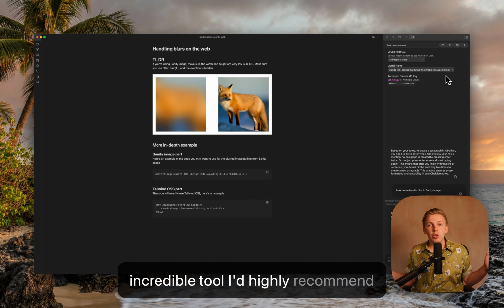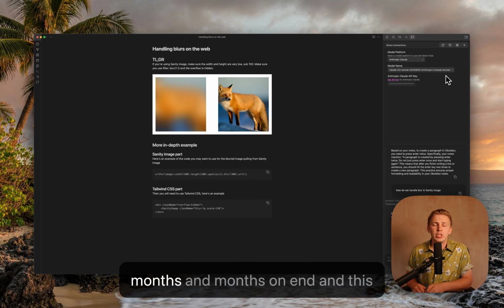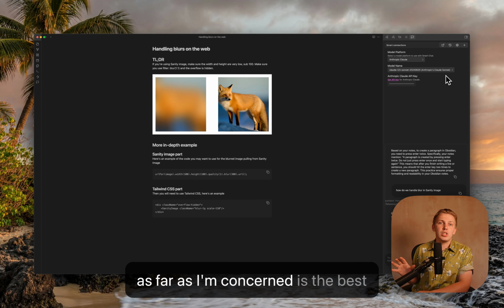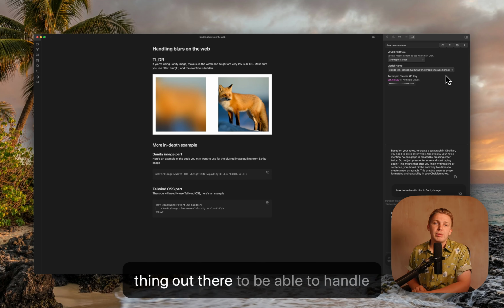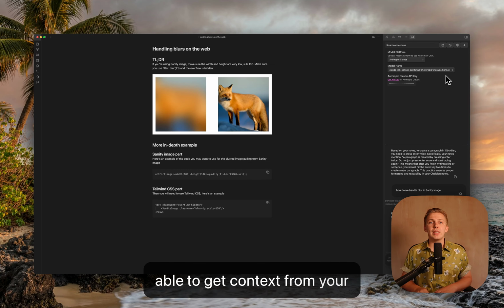But yeah, it's an incredible tool. I'd highly recommend it. It's been something that we've been trying to do for months and months and months on end. And this, as far as I'm concerned, is the best thing out there to be able to handle offline, online, AI functionality, and be able to get context from your documentation.